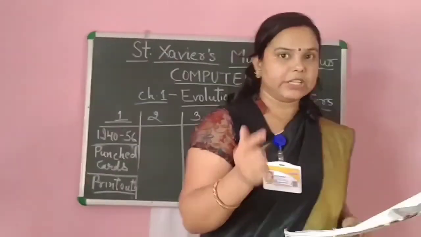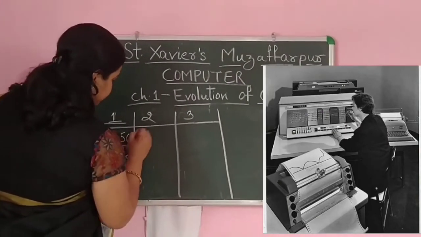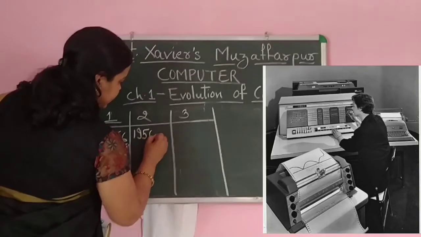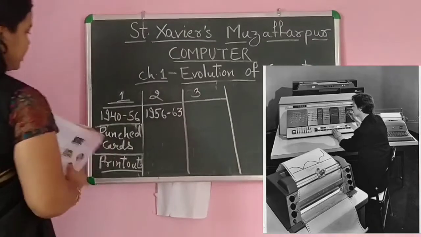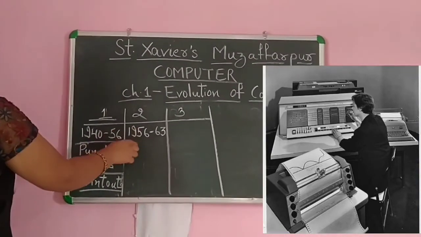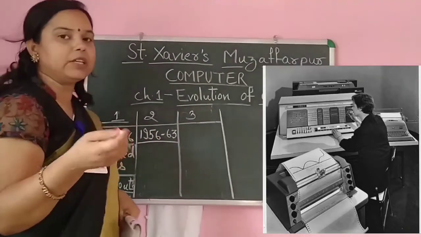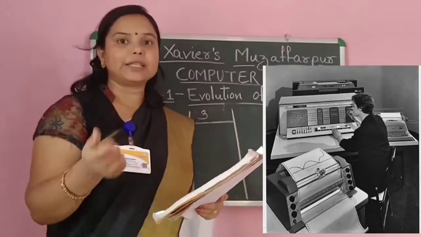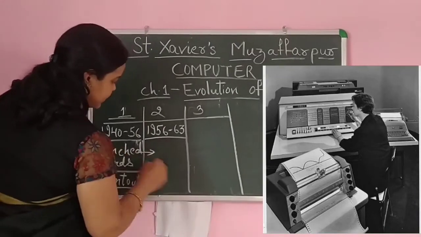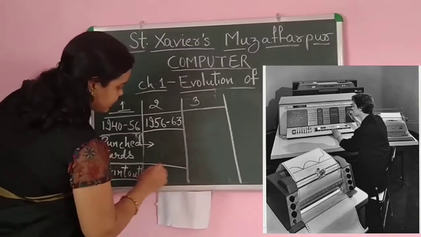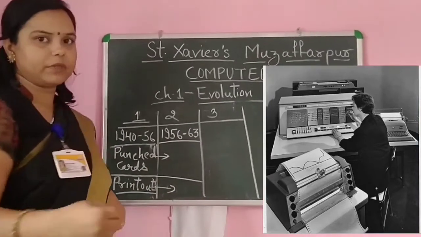Now we will move to the second generation computer. The second generation ran from 1956 to 1963. In this generation, the circuit used was transistors. The inputs were given by the same punched cards and also magnetic tape, and the output was again in the form of printouts only.